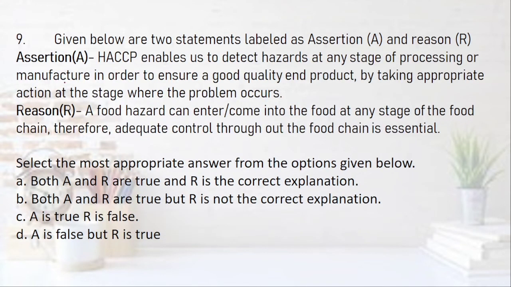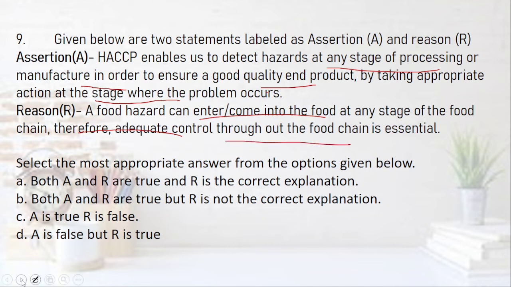Question number 9. HACCP enables us to detect hazard at any stage of processing or manufacturing in order to ensure a good quality end product by taking appropriate action at the stage where the problem occurs. This is the best part of HACCP. We have already done it. That it involves the assessment and evaluation at every stage. A food hazard can come into the food at any stage of food chain. Therefore, adequate control throughout the food chain is essential.